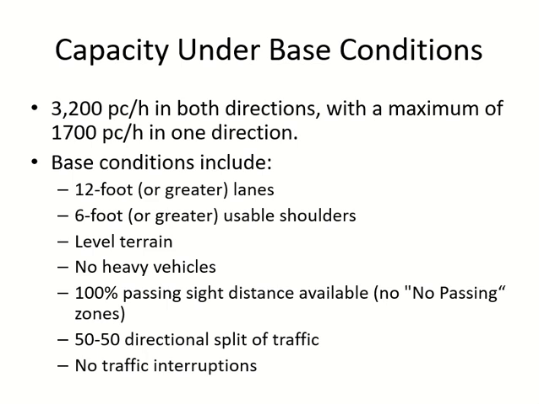Lane width 12 feet or more. Lateral clearance 6 feet or more. We have these conditions for the freeways and multilane highways as well. Level terrain, obviously, the best thing you can have is a smooth road or smooth terrain. No heavy vehicles. Even in the previous example, we converted the heavy vehicles to passenger cars, right? So this is the ideal case. And 100% passing sight distance available.